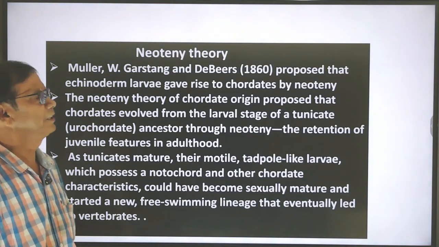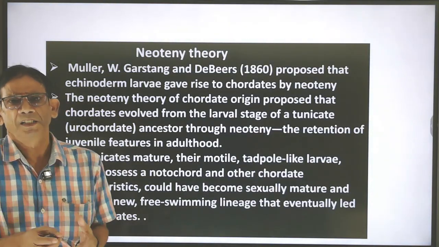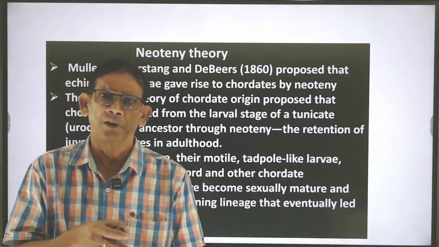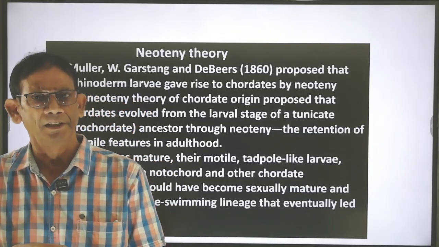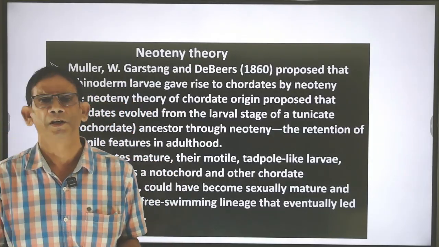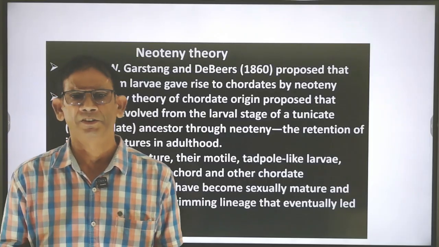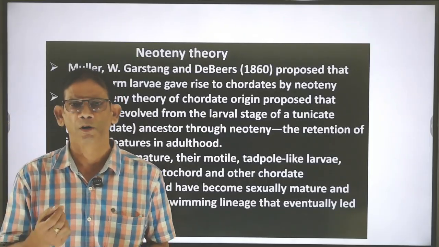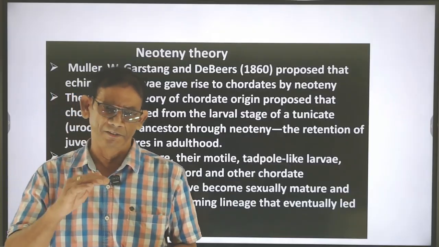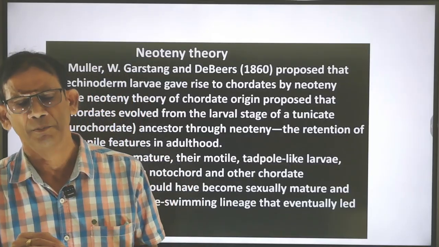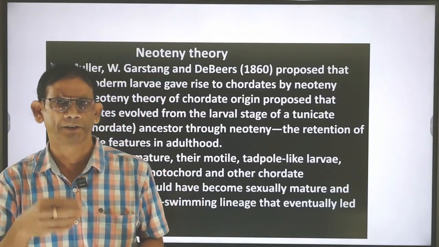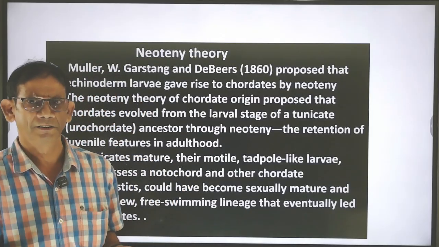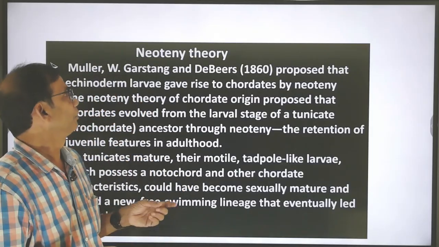Next is the neoteny theory. What is neoteny? That means presence of larval characters in the adult region. This is called neoteny. We also have neotenic characters such as our eyeball and nose, which are present in the baby form. These are similar in structure in the adult form. So these are also neotenic characters.